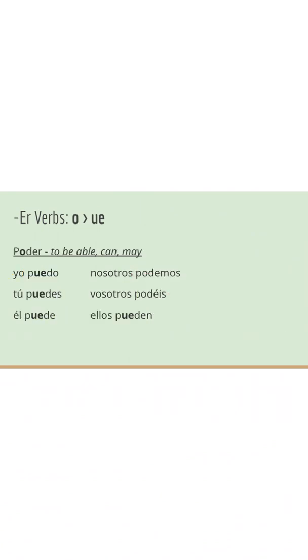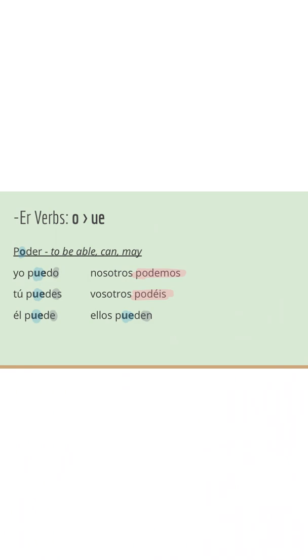All right, so we go now to an O to UE verb for an ER verb, and this is poder. Poder is to be able, can, may, and it is an O to UE. So here in our yo form, we have yo puedo, tú puedes, él puede, muy bien, nosotros podemos, vosotros podéis, and we go right back down to ellos pueden for our last.